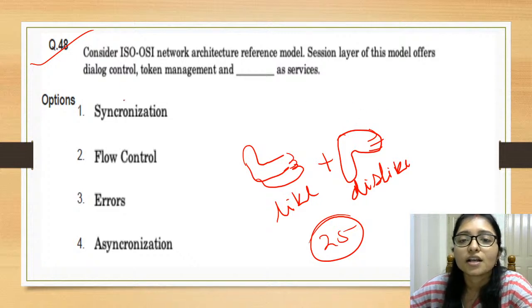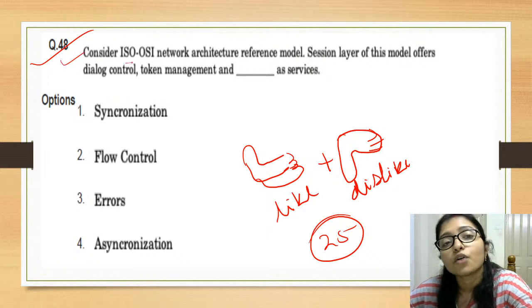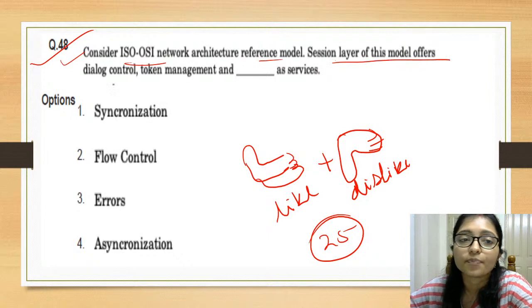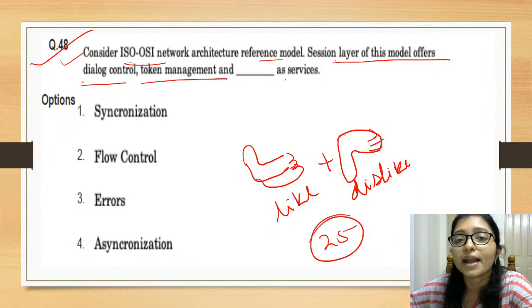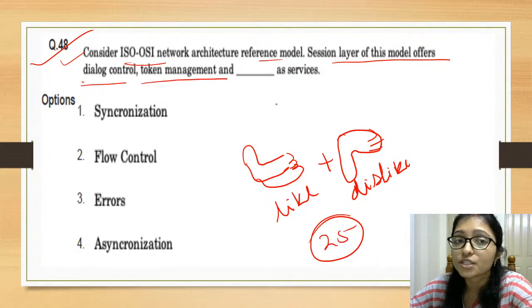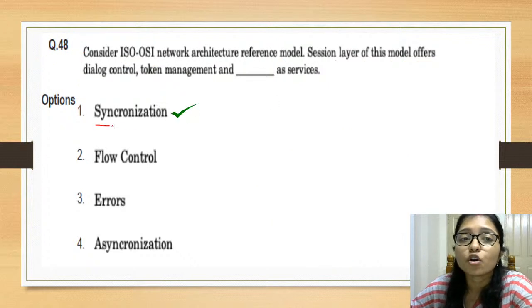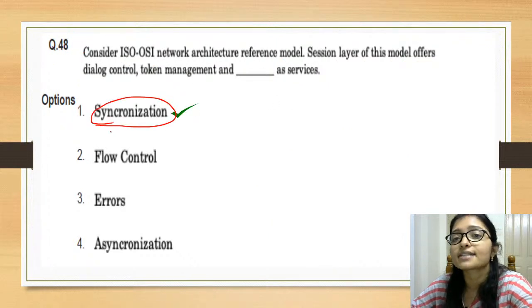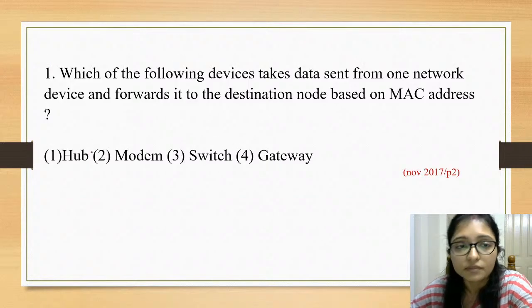Consider the OSI reference model. The session layer model offers dialog control and token management. So what is dialog control and token management? Where is it being done? That is synchronization. We are calling that synchronization, right? Everyone is correct. Now next question.